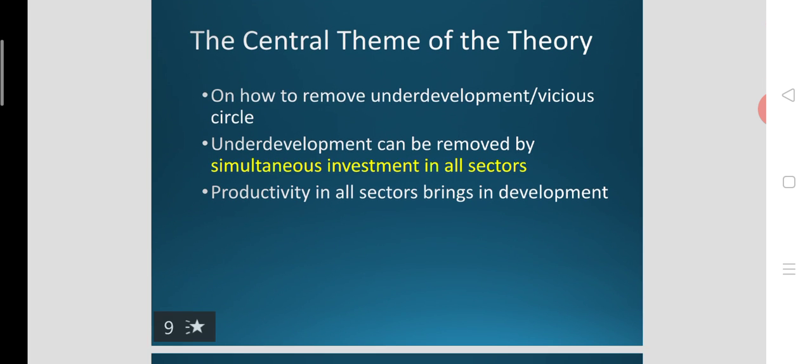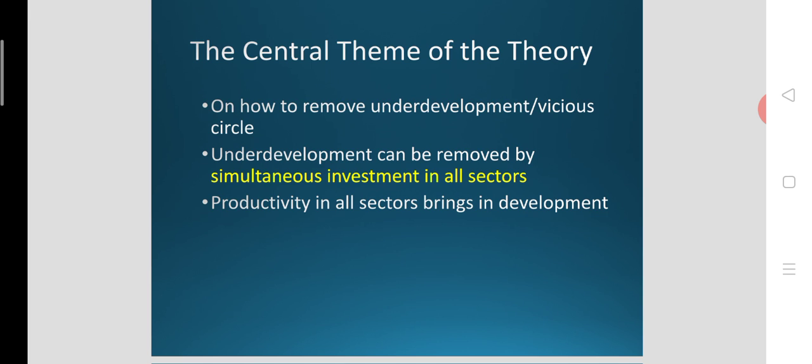And let's have a look at the central theme of the theory. This is about how to remove underdevelopment or how to break the vicious circle of poverty. So this development strategy suggests the development measure for the removal of the underdevelopment status of the poor economies, and this could be achieved by simultaneous investment in all major sectors or in all major industries of the economy.